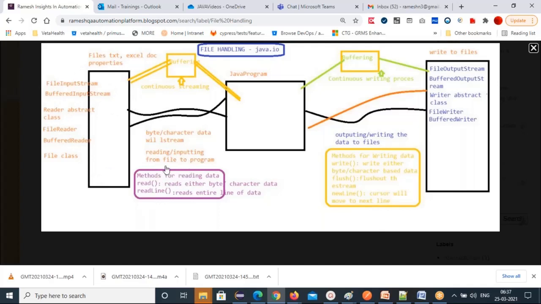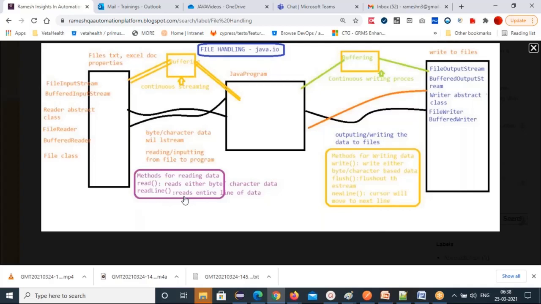For reading or inputting from file to program, we're going to use a few methods. One is the read method. All these classes have a read method. So you can read either byte or character based data with the read method. There is also a readLine method. If you use a BufferedReader, you can use the readLine method. It reads the entire line of data.